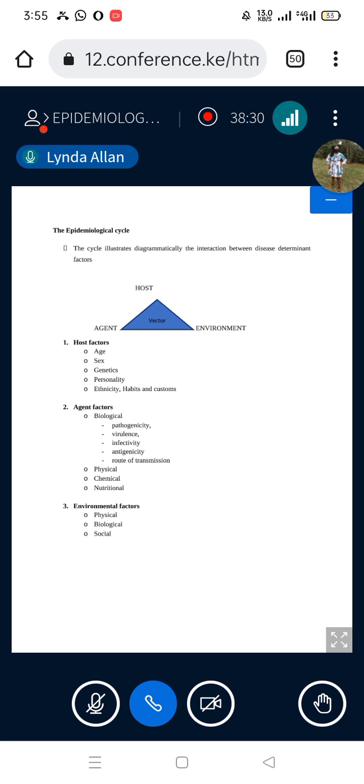So for a disease transmission to occur, we have the source, that is the origin of the disease-causing agent, and then we have a route that the agent needs to follow to infect what? The third thing, now that we have the source and the transmission route, should be the host. So the agent follows a route to the host. A susceptible host, not just any host. A susceptible host is a vulnerable host.